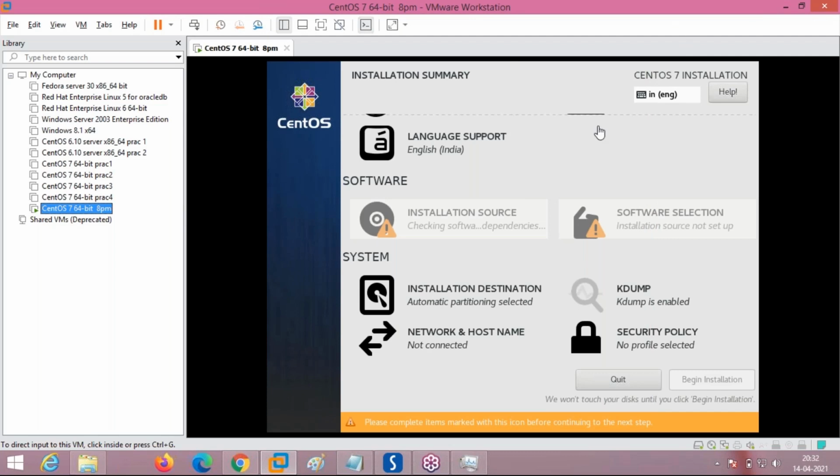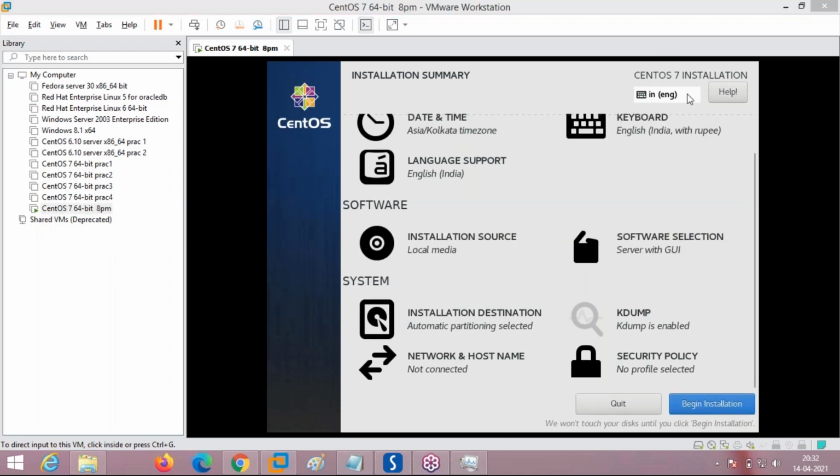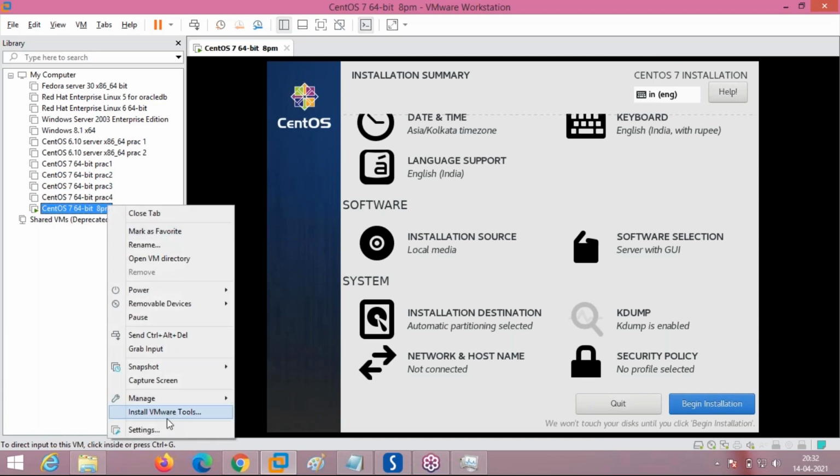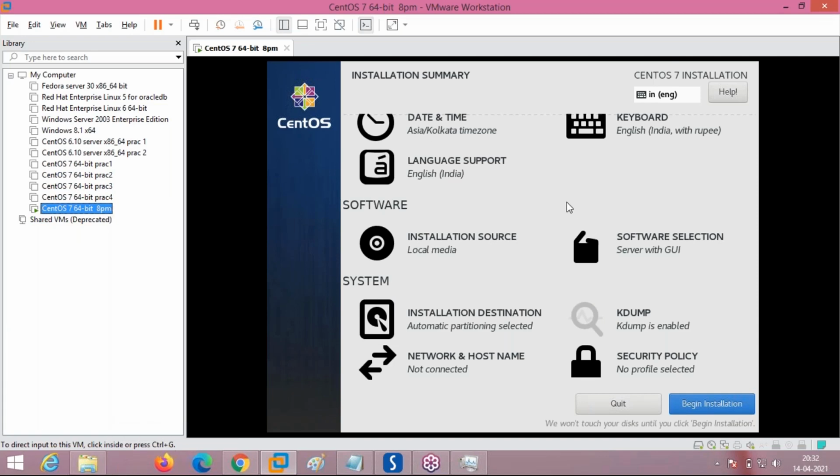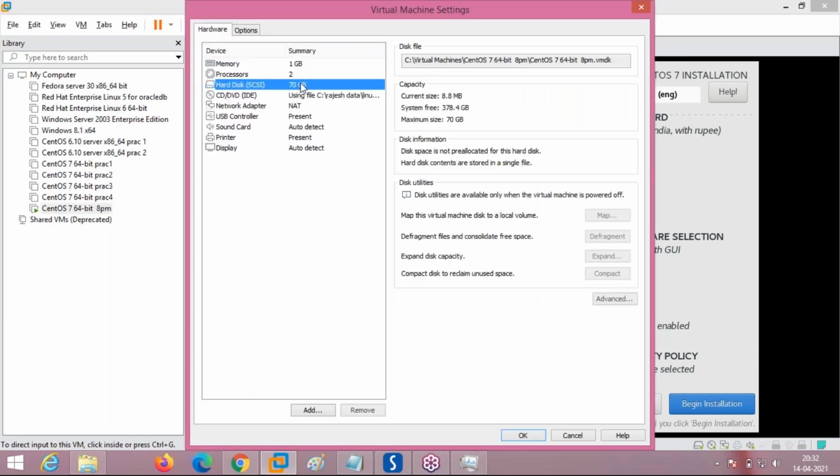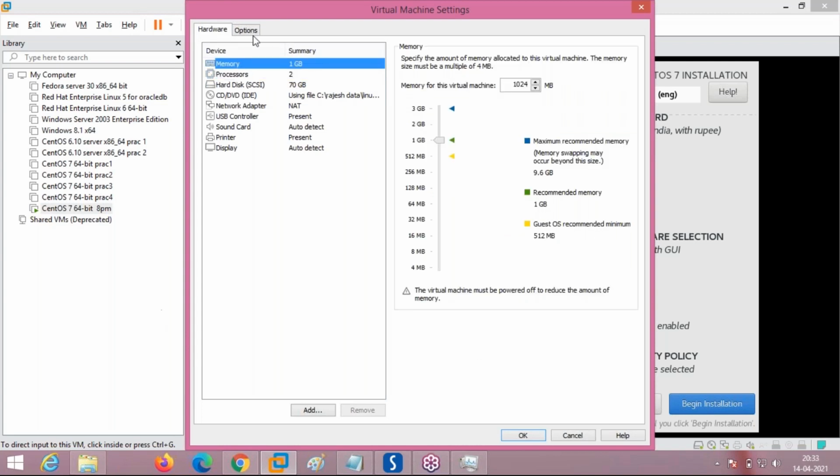So if you want to install RHEL, you create a node like this. If you want to install another CentOS, create another node like this, and there you install your operating system. And for each operating system, the hardware resources you allocated are these things. Right click, settings, you get it. See, these are the things: hard disk, processor, RAM, all these things.